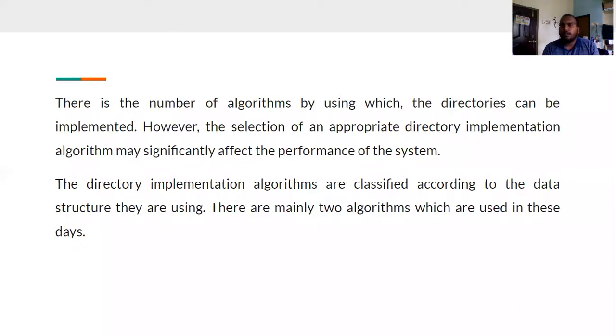There are a number of algorithms by which directories can be implemented. However, the selection of an appropriate directory implementation algorithm may significantly affect the performance of the system. The directory implementation algorithms are classified according to the data structure they use. There are mainly two algorithms used these days.